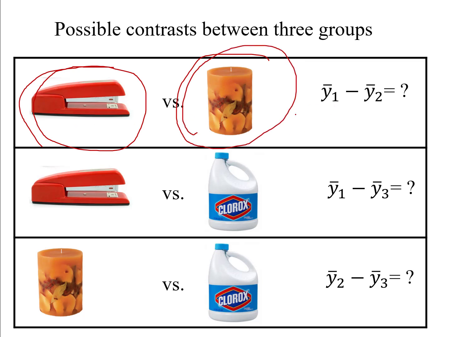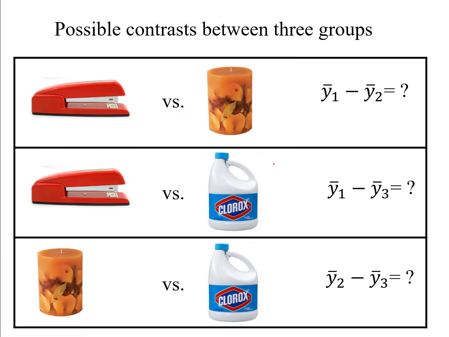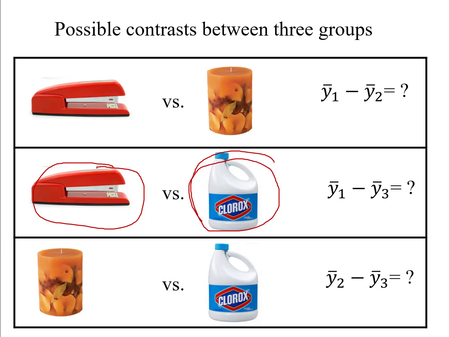So if I say my control group is group 1 and the aromatherapy group is group 2, I could compare the mean on the outcome variable y for group 1 minus the mean on the outcome variable for group 2 and get the difference between those two means, and that would be a contrast, seeing if there's a difference between my control group and the aromatherapy group. Or I could compare the noxious Clorox and coffee group with the control group to see if there's a difference between those two groups.